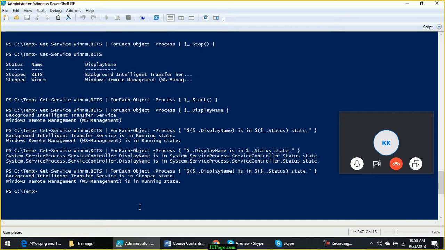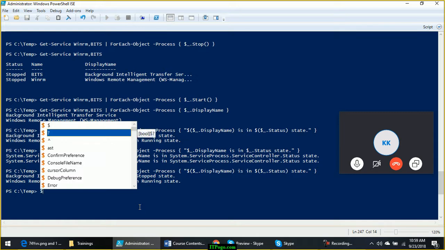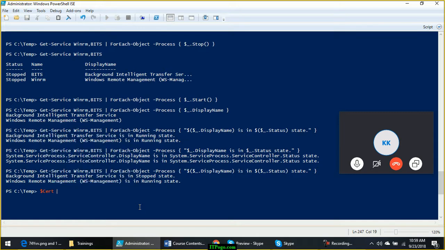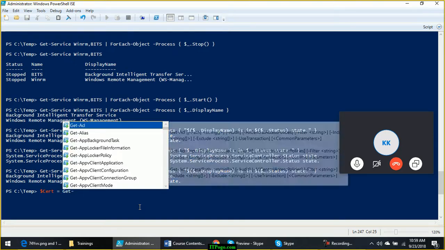There are a lot of certificate issuing authorities. After you get that certificate, you have to create a reference to it, and you can do that by storing the certificate in a variable like cert equals Get-Item.